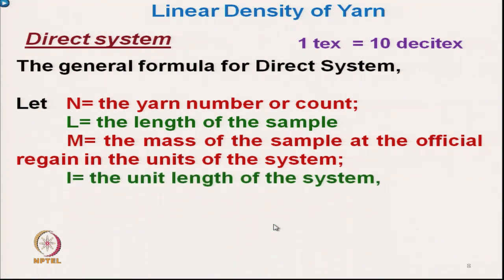Small l is the unit length of the system. For the Tex system the unit length is 1000 meter, so small l for the Tex system will be 1000 meter. Using these parameters we can calculate the yarn number using the simple formula: capital M multiplied by small l divided by capital L. Capital M is the mass of the material sample and capital L is the length of the sample.